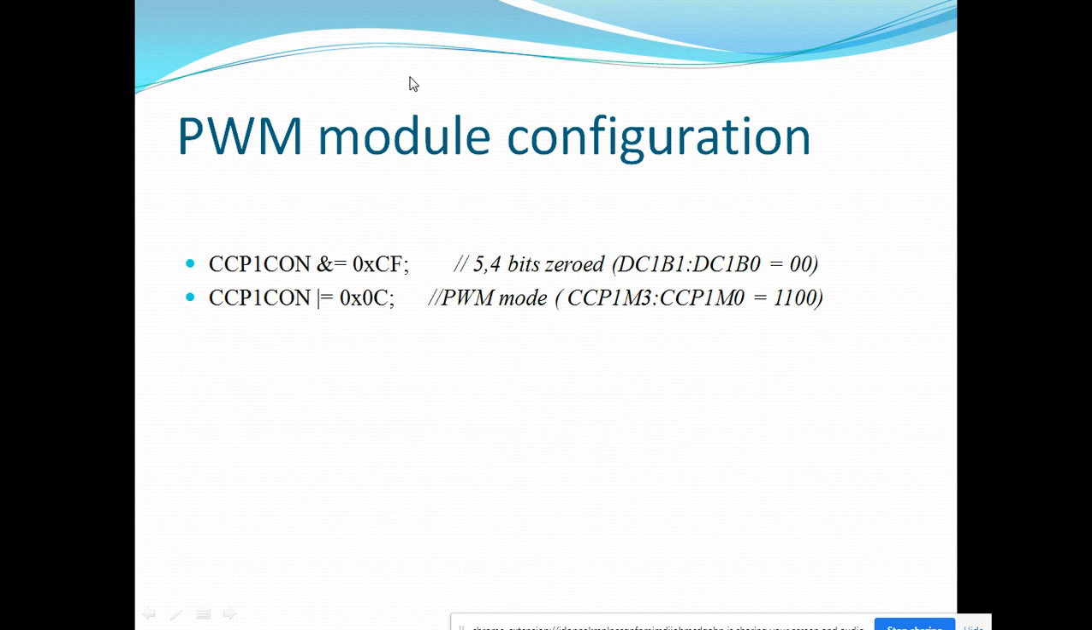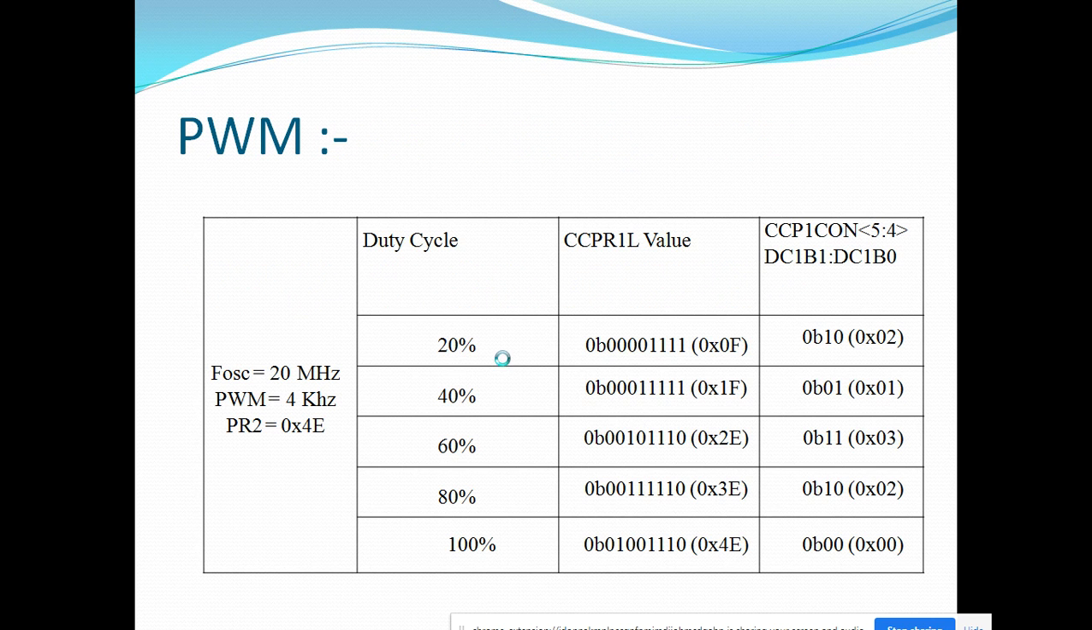Here you can see that you can configure PWM mode by writing the value 0x0C to CCP1CON. The higher bits will be 0 and the lower bits 1 1 x x. This particular mode will be selected as PWM mode for the CCP module, and here we will write DC1B0 and DC1B1 equal to 0 0. These values we have considered for generating a 4 kilohertz PWM frequency.